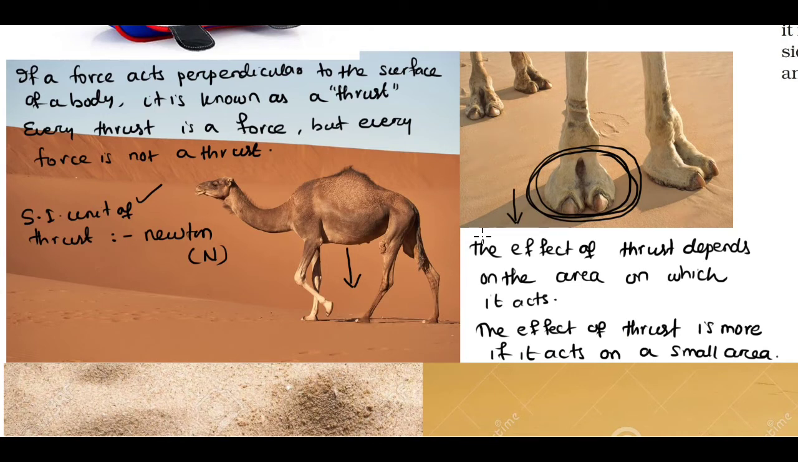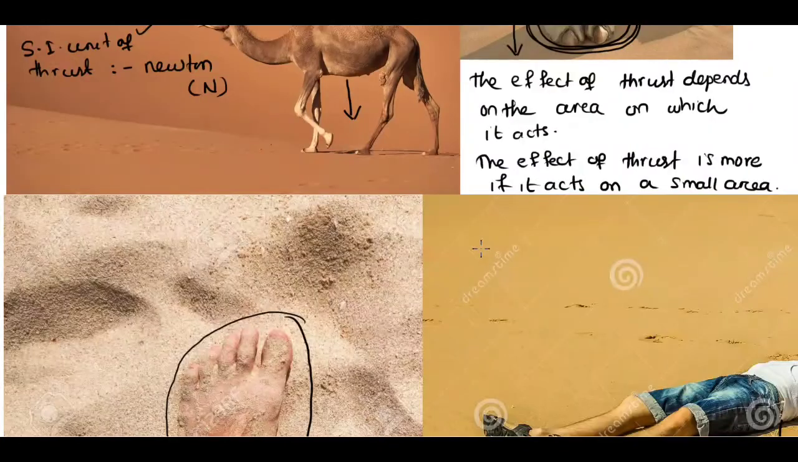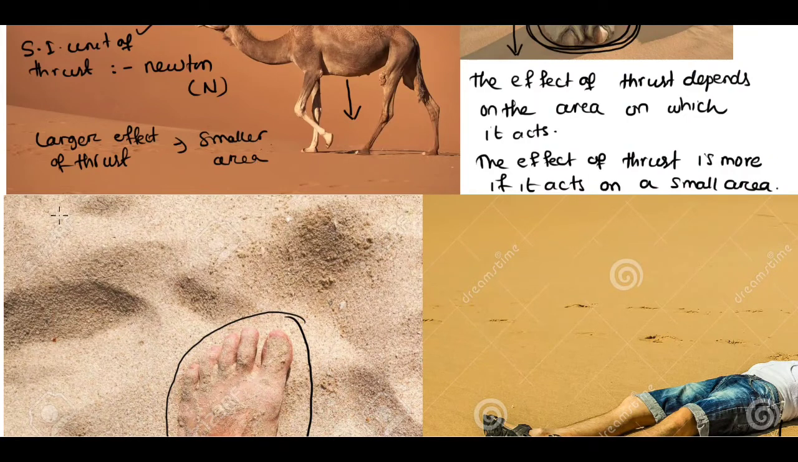If we need a larger effect of thrust, the area should be smaller, and if we need less effect of thrust, then we have to increase the area, or we can choose a larger area.